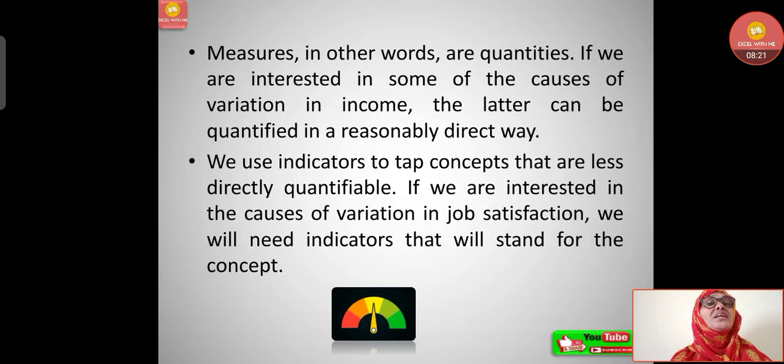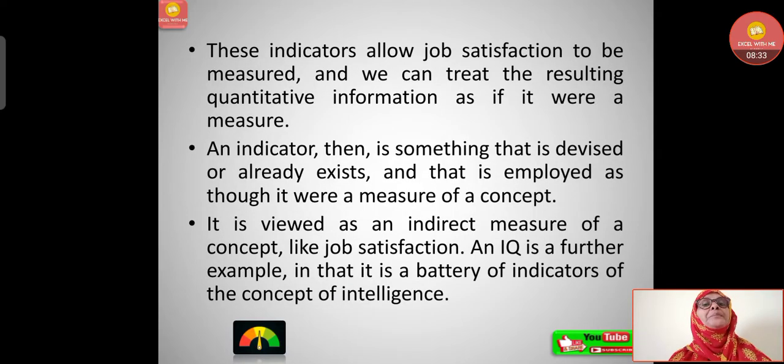Now we use indicators to tap concepts that are less directly quantifiable. That means if we are interested in the causes of variation in job satisfaction, we will need indicators that will stand for the concept. These indicators allow job satisfaction to be measured, and we can treat the resulting quantitative information as if it were a measure.